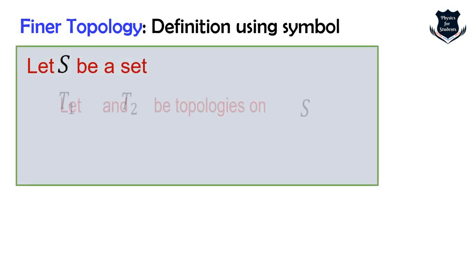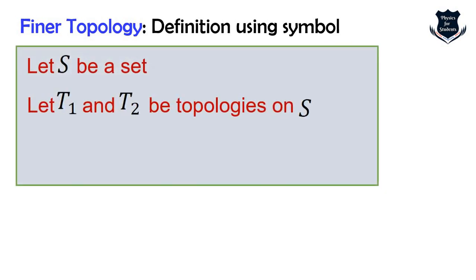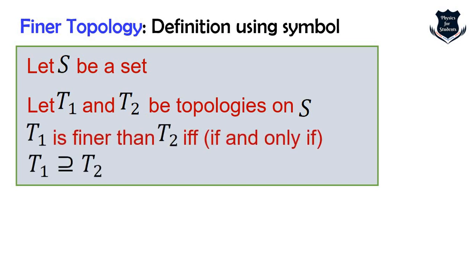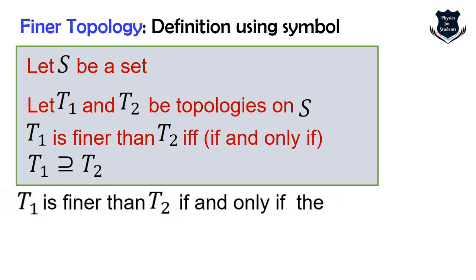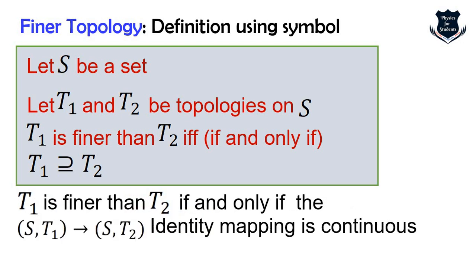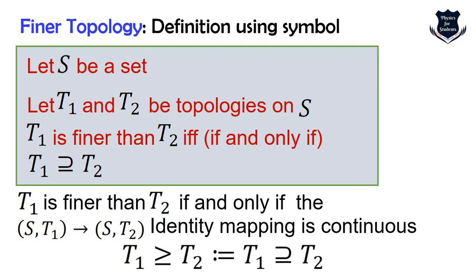So now let us see how we can define a finer topology using symbols. If S is a set and T1 and T2 are two topologies on S, we say T1 is finer than T2 if and only if the identity mapping from (S, T1) to (S, T2) is continuous, which can be written in this way. So you can take a note, take a screenshot, or pause the video right at this moment and note how, using symbols, we can write what a finer topology is.